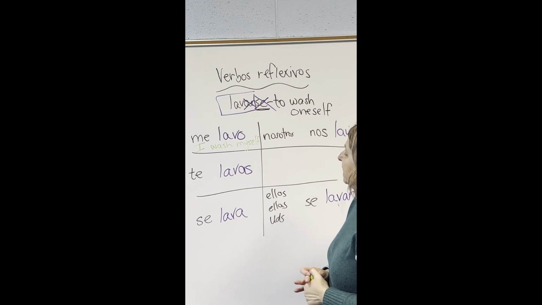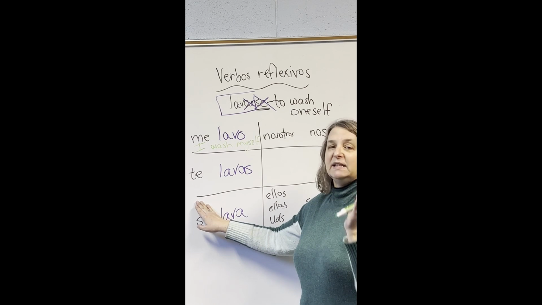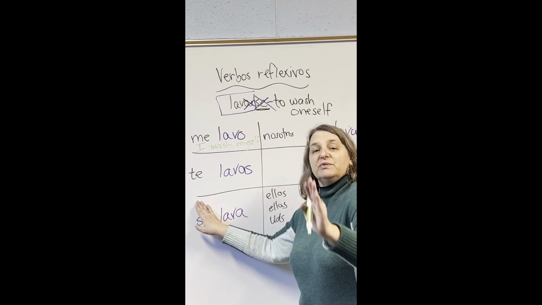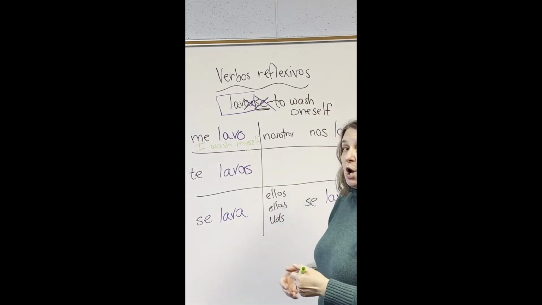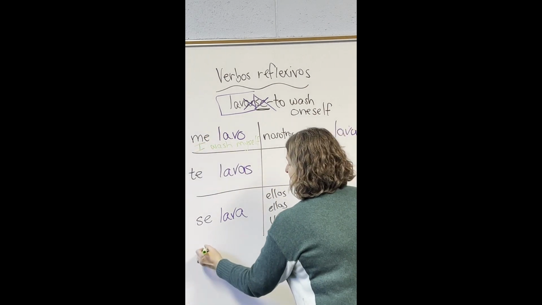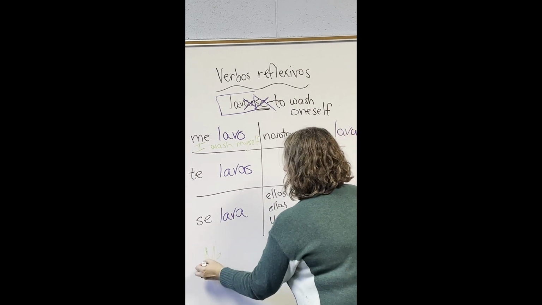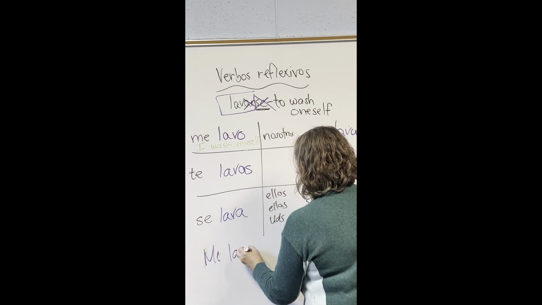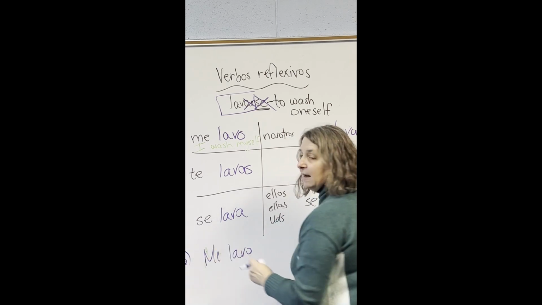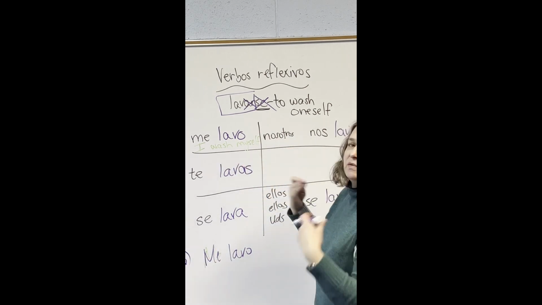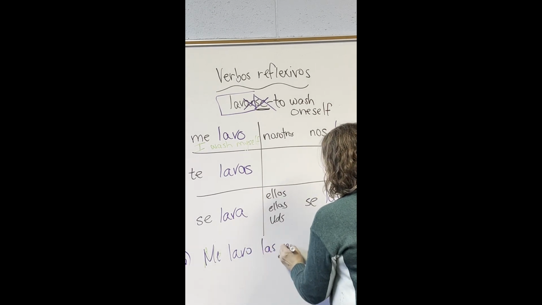And so if we just say lava, remember, as I explained at the beginning, it's something that you do to somebody else. If you don't have the reflexive verb, it's something that you do to somebody else. So you would say, me lavo, and the yo is generally optional because we know with me lavo that it says I. Me lavo las manos.